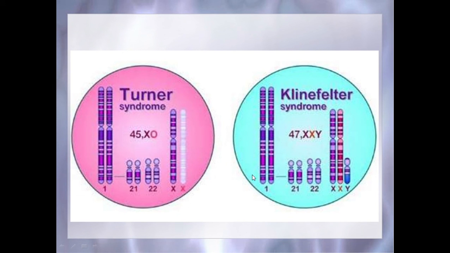Here you can see the comparison between Turner syndrome and Klinefelter syndrome. In Turner syndrome, the karyotype is 45, X0. In Klinefelter syndrome, the karyotype is 47, that is XXY. An additional X chromosome is there. Turner syndrome affects only females.